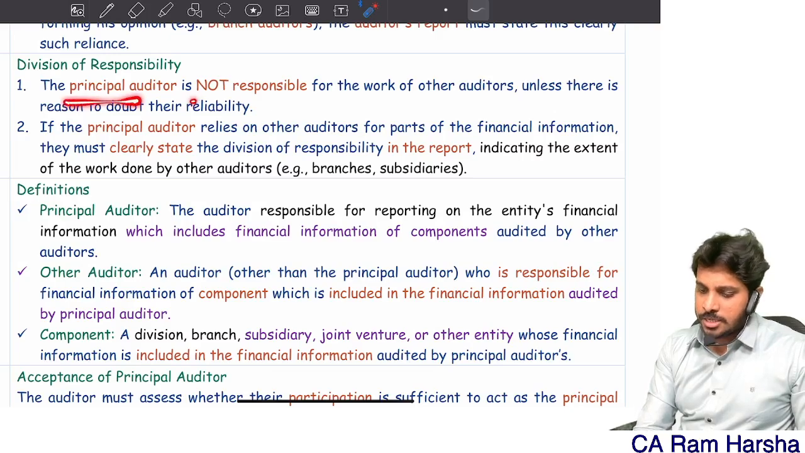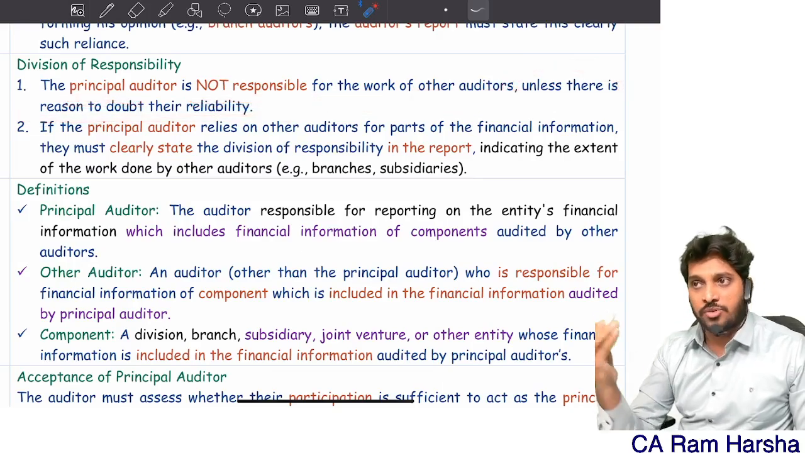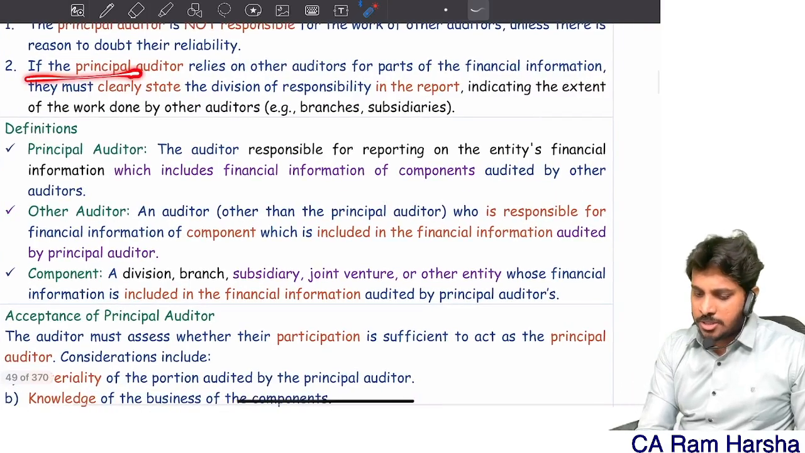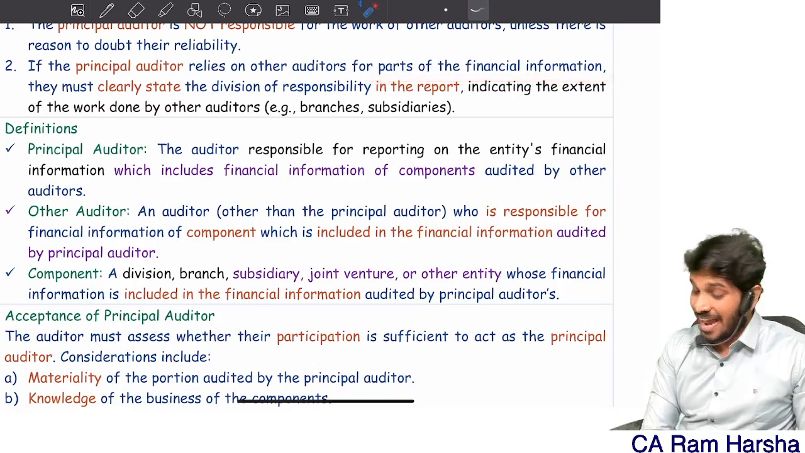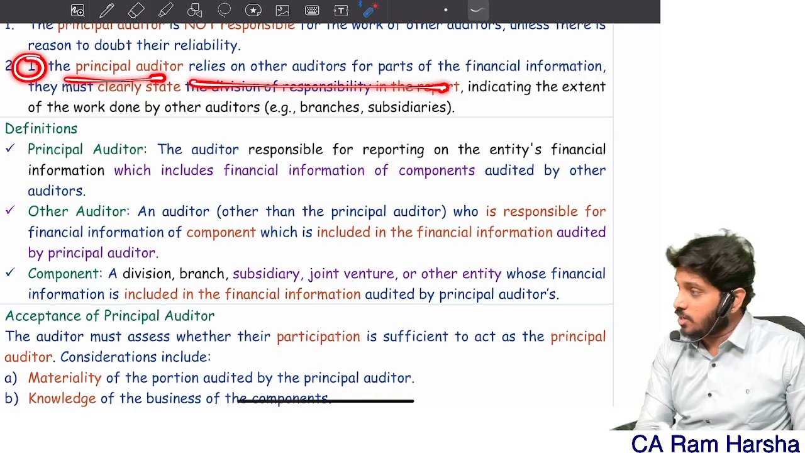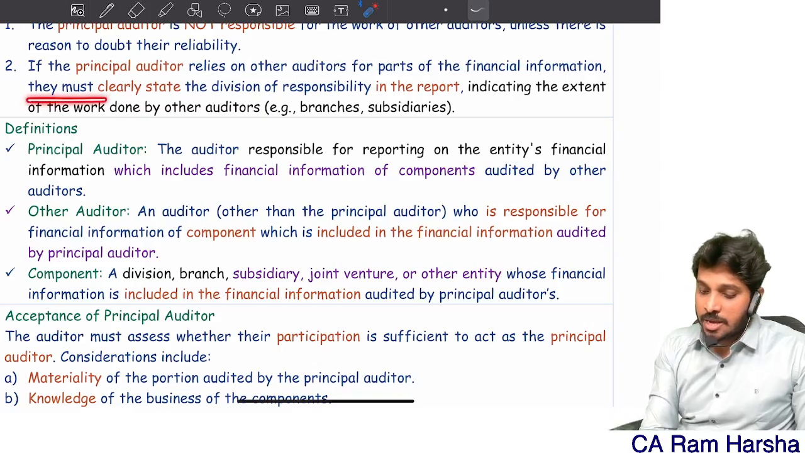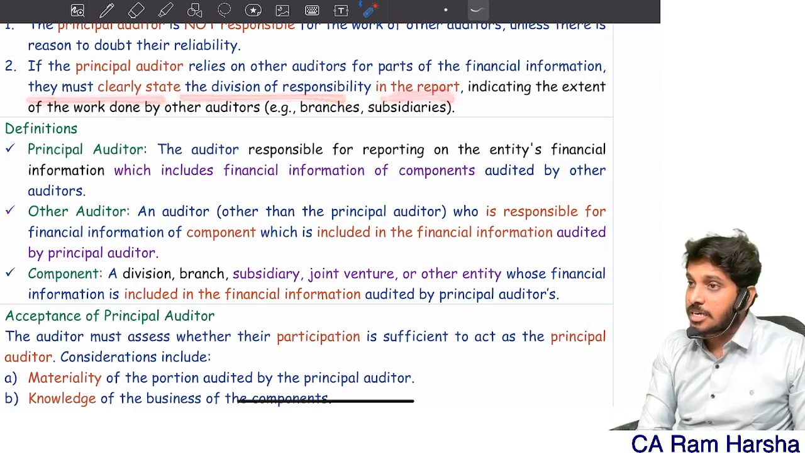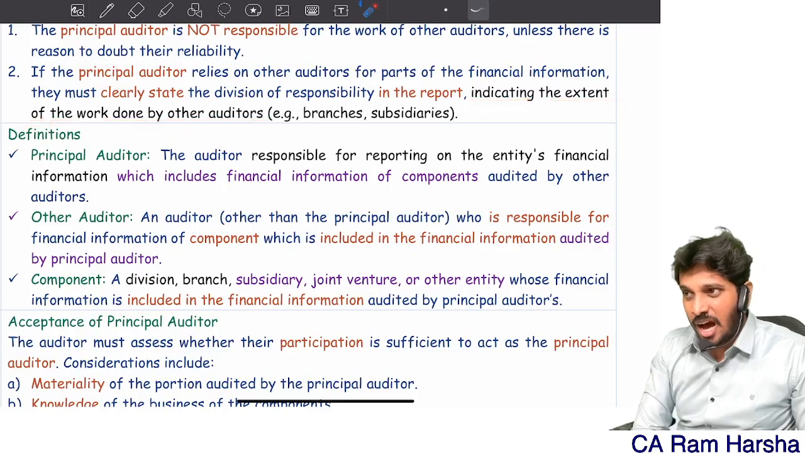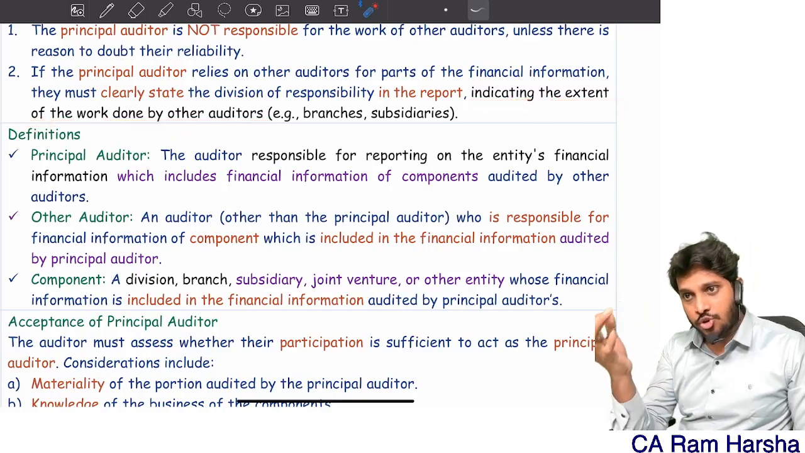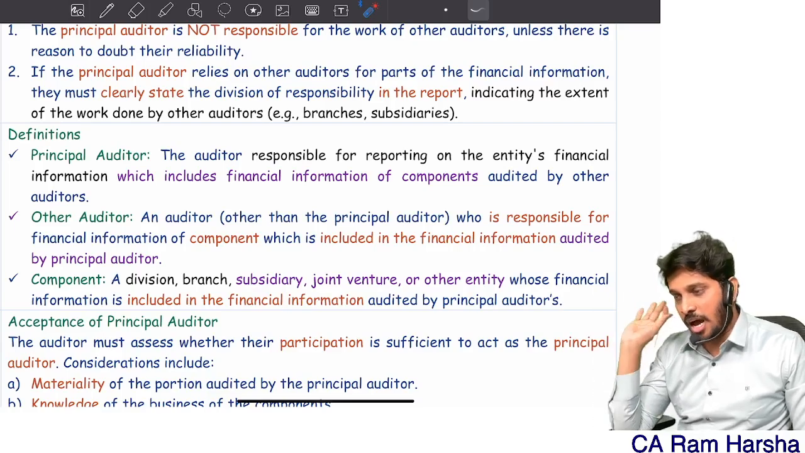The principal auditor is not responsible for work of other auditors unless there is a doubt about their reliability. One, the principal auditor ordinarily relies upon other auditors for part of the financial information. In such a case, if the principal auditor relies on other auditors for parts of the financial information which is audited by them, they must clearly state the division of responsibility in the report. What do they need to state? Indicating the extent of work done by other auditors. In State Bank of India, they show 23 lakh crore worth of advances and 1.7 lakh crore worth of interest income audited by other auditors.